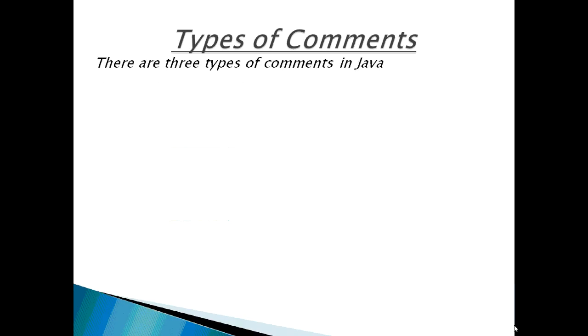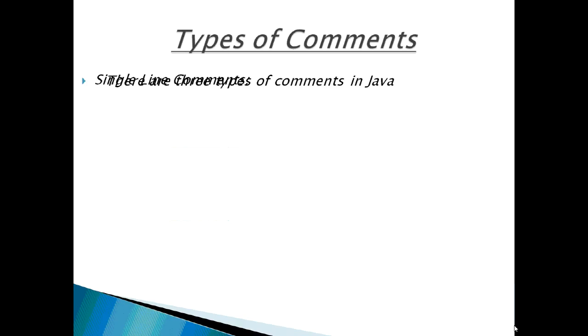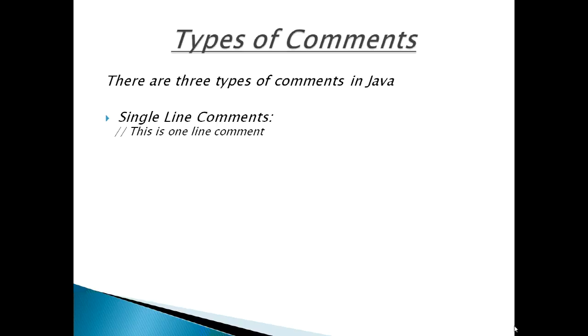There are three types of comments in Java. Single line comment. These comments are for making a single line as a comment. These comments start with a symbol double slash, and after this, whatever is written till the end of the line is taken as a comment. For example, this is my comment of one line.